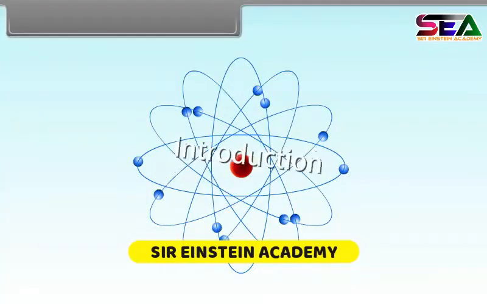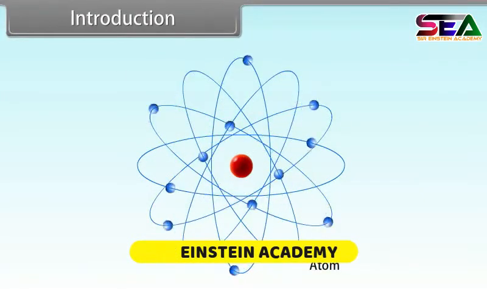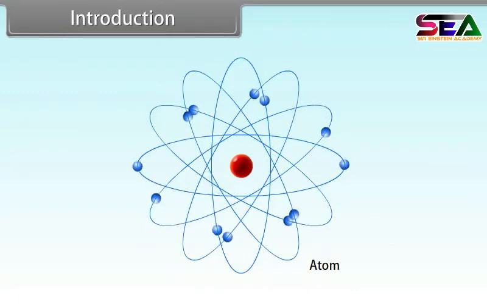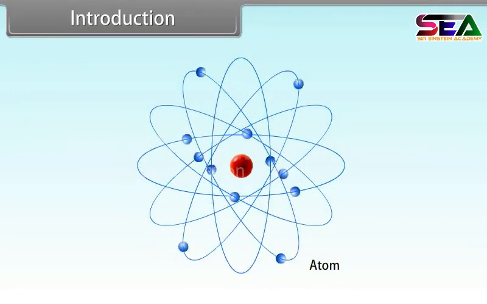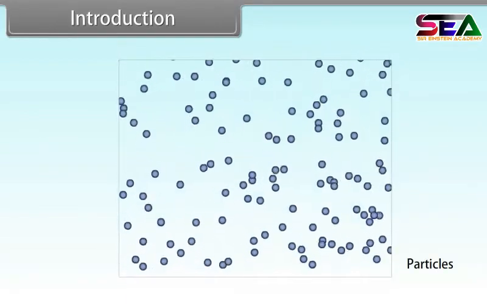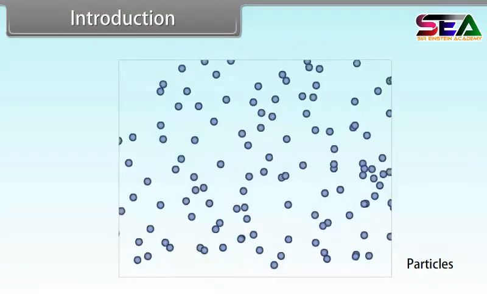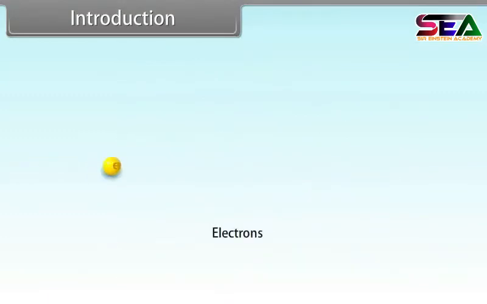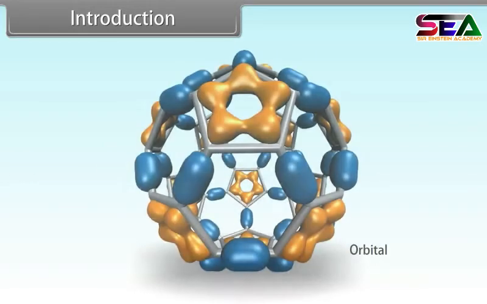Introduction. Hey kids, today we will learn the quantum mechanical model of atom. Matter has dual behavior, wave as well as particle. Heisenberg's uncertainty principle is only applicable to small particles such as electron. The region of the atom where the probability of finding an electron is maximum is called orbital.